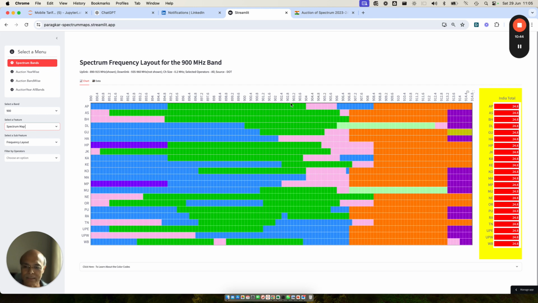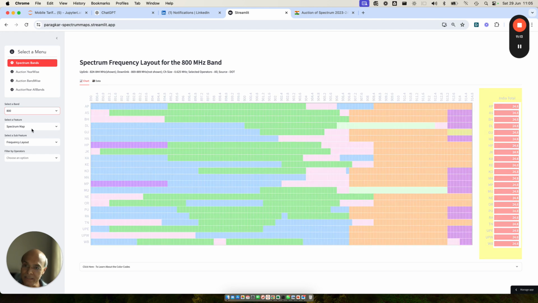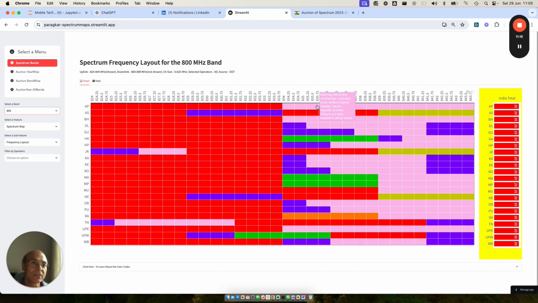No question about it. It's a matter of time, because this block of spectrum of 2 megahertz is not going to go anywhere. It's going to remain with Bharti. Now, if BSNL, and that is the point which I have been saying from the very beginning, look how screwed up we have made the 900 megahertz band. Had we given BSNL the 800 megahertz spectrum, or if BSNL was successful in the 700 megahertz spectrum as far as deployment of 4G is concerned, which they would have done very easily if they had gone to 800 megahertz spectrum, because in 800 megahertz spectrum, if you look at AP, they have the 10 megahertz block of 800 and with affordable devices.